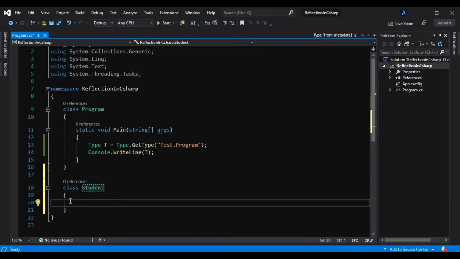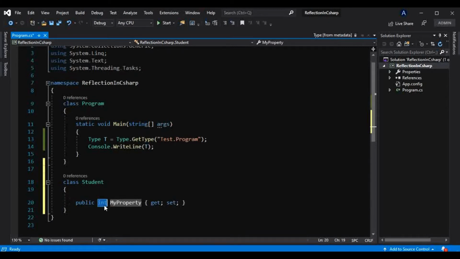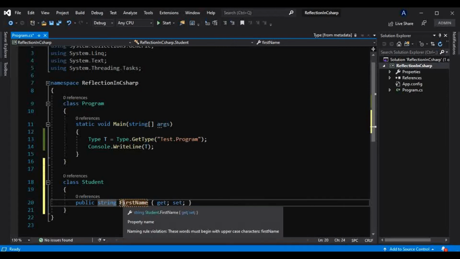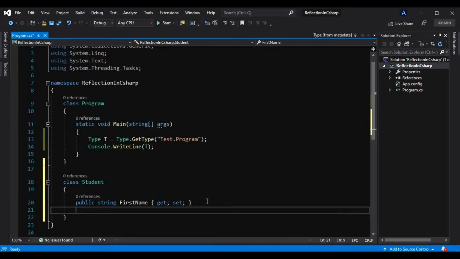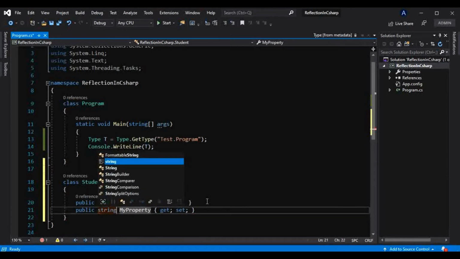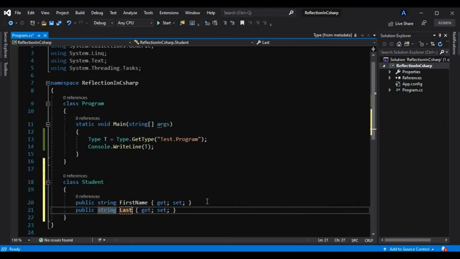Now maybe this has two or three properties. The first property will be FirstName. Also, the property name should start with a capital letter. And the next is LastName.